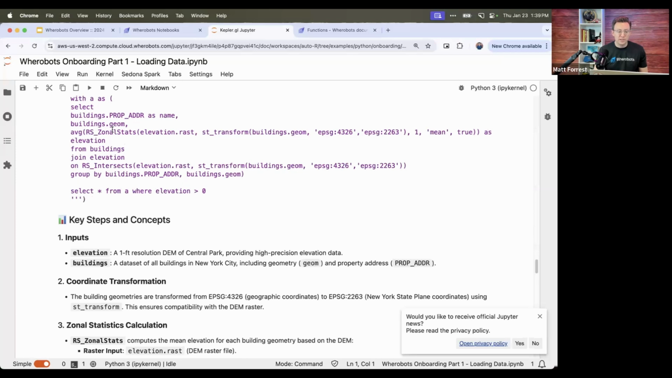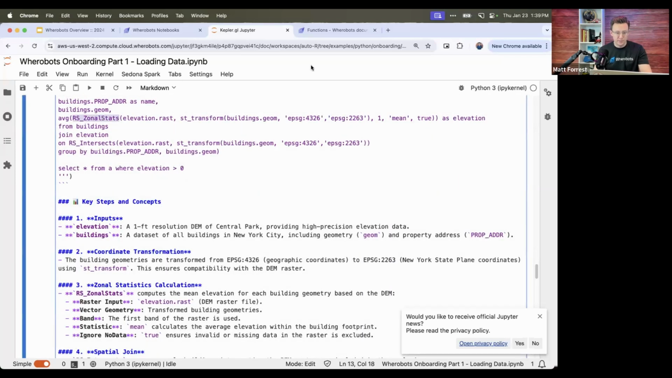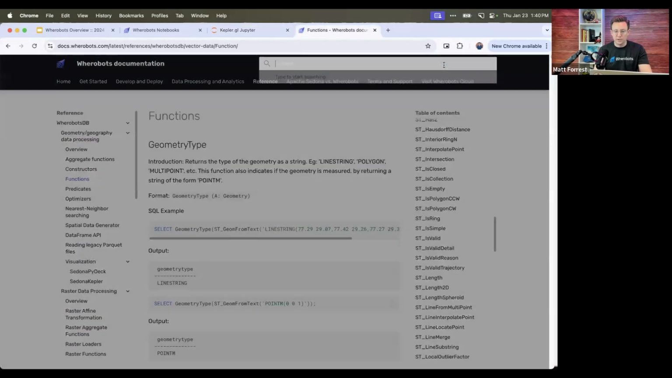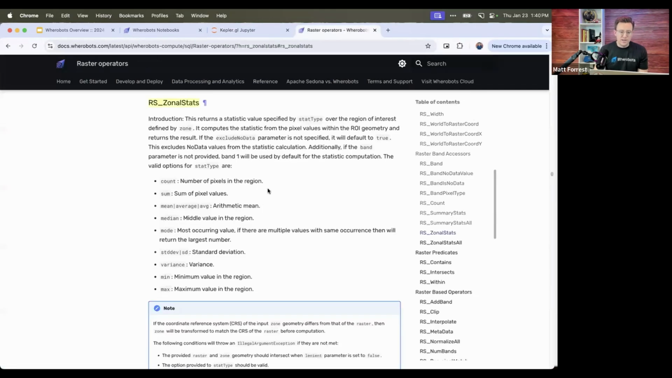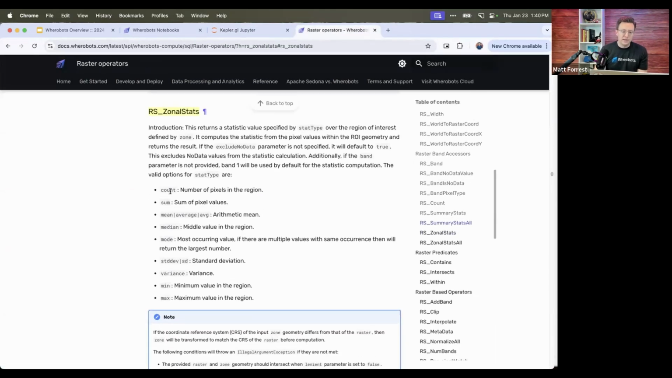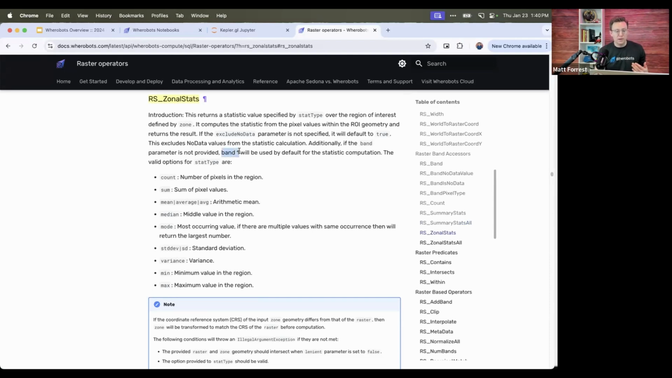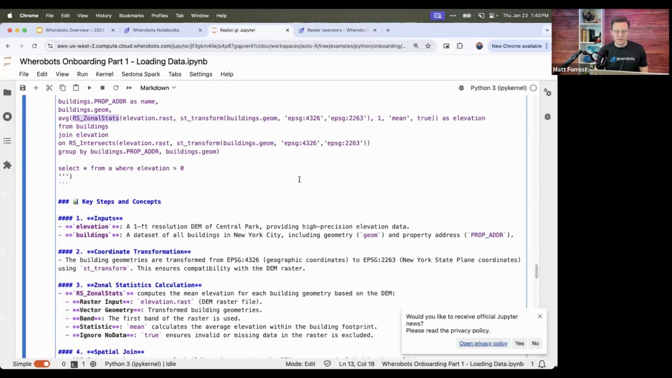And then what we'll be doing is using this function, RS_ZonalStats. Let's take a look at what that function does. If you open up the docs, we can type that here, and that allows us to get, for all the pixels that intersect a geometry, the count, the sum, the average, median, mode, standard deviation, variance, min and max. So it can return all of those. It will run on band 1 unless we specify another band, but this is a one-band raster data set, so we will specify it just so it shows you that in the code.